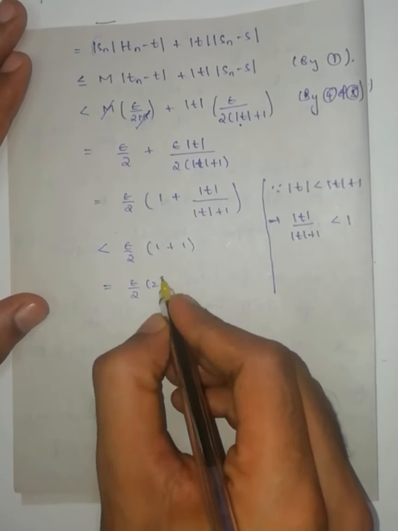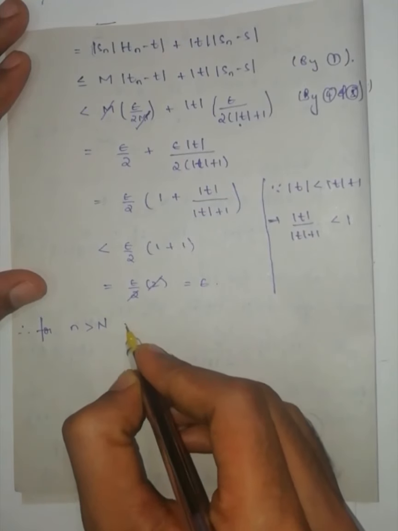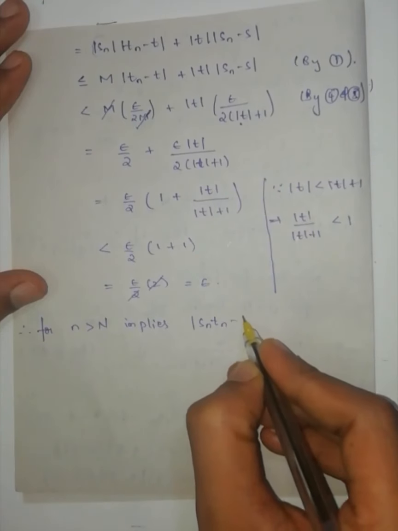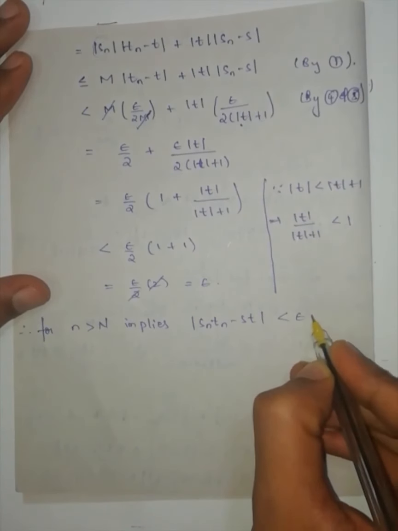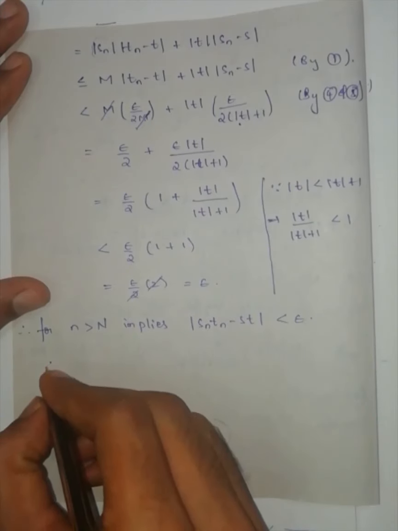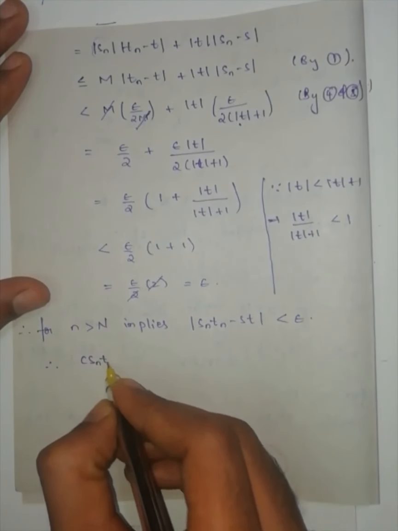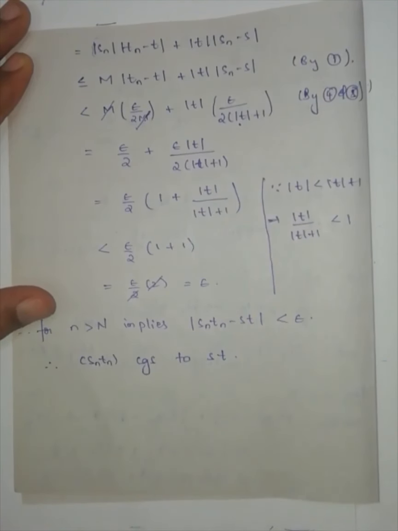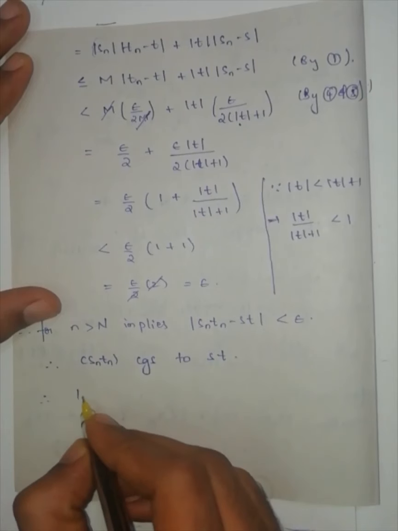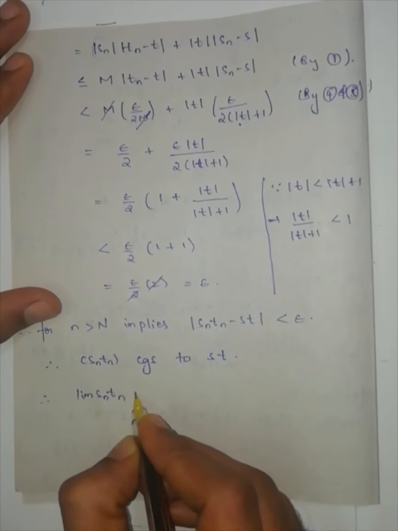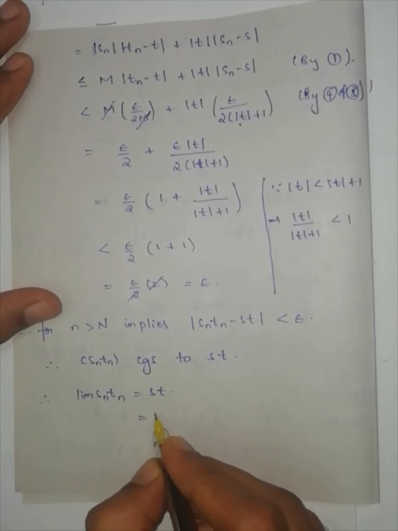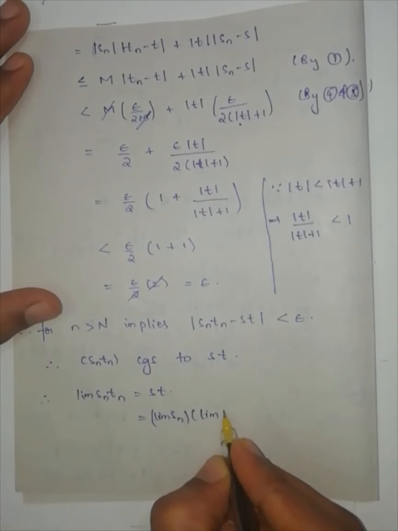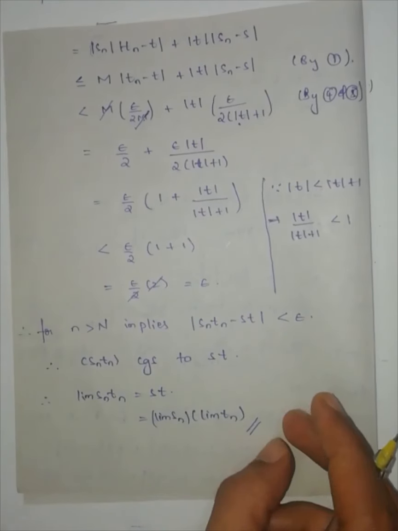Therefore for small n greater than capital N, modulus of SnTn minus ST, we got less than epsilon. Therefore the sequence SnTn converges to ST. Therefore limit of SnTn is equal to ST. What is S? Limit of Sn. And what is T? Limit of Tn.